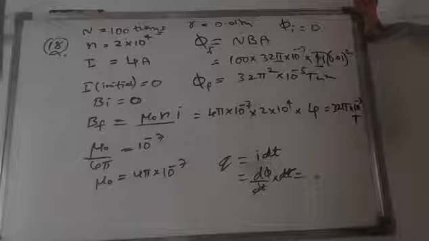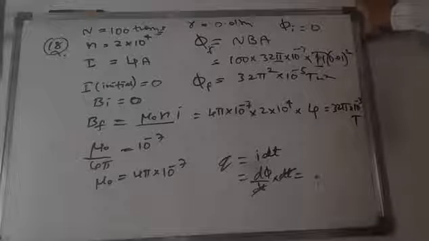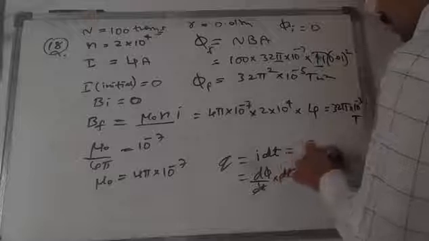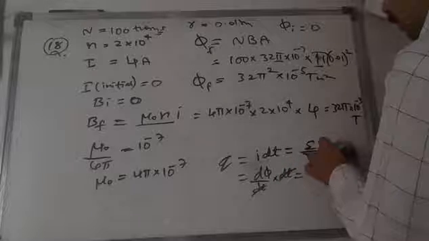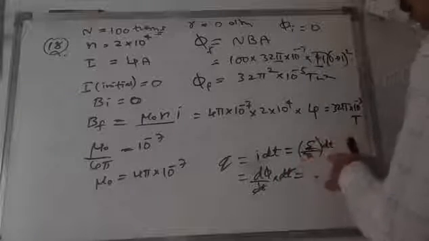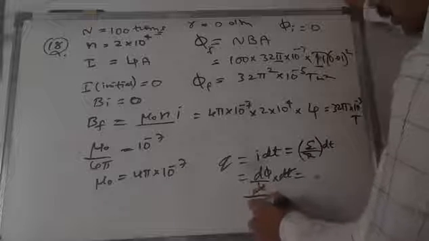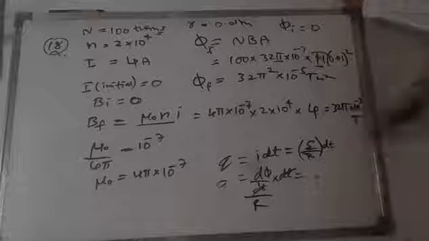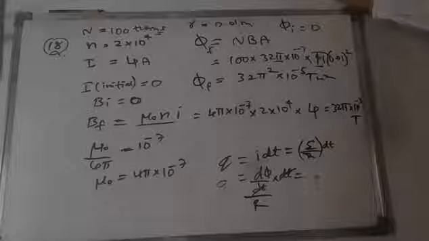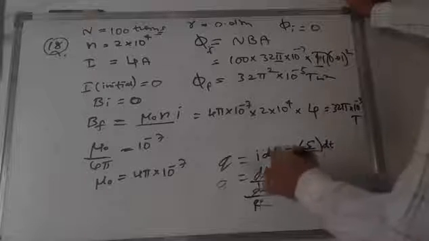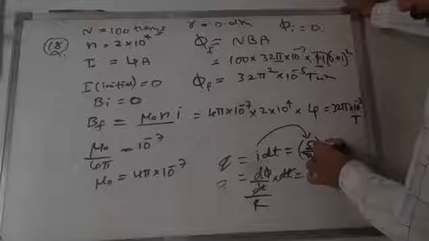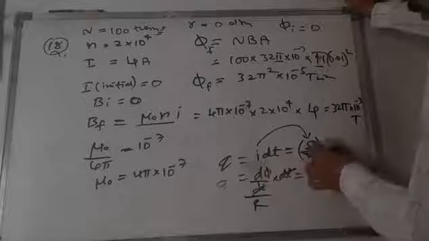So that is final magnetic flux, nothing but d phi by dt, which is equal to E by R into dt. E by R means EMF divided by resistance to get the charge. In the place of I, I have written E by R, epsilon by R, voltage by resistance. I is equal to voltage by resistance.